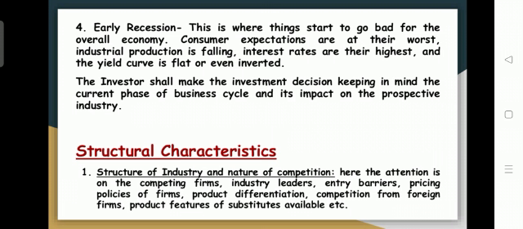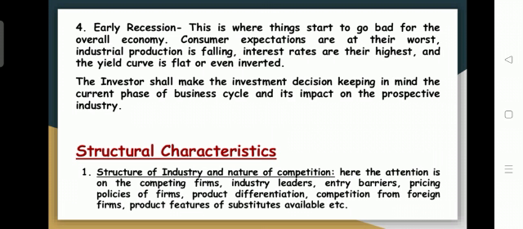So why should an investor know about all the business cycles of the industry? Because the investor shall make the investment decision keeping in mind the current phase of the business cycle and its impact on the prospective industry. If he knows about the industry, then only he can find out whether his investment will bring him returns at a higher, lower, or average rate, and how much risk is involved. Considering the business cycle, this can be found out in a very easy manner. So that is needed under the industrial business cycle.